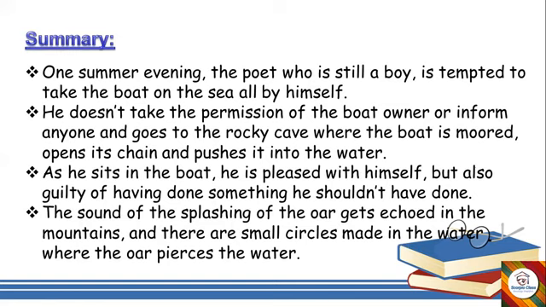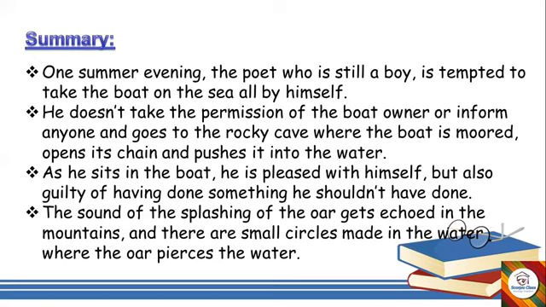So to do this act, what does the poet do? He goes to the seashore and without taking the permission of the boat owner or informing anyone else, he goes to the rocky cave where the boat is moored. Moored means tied up with a rope so that the boat does not move away with the movement of the waves. So they tie the boat with the rope or the chain. He goes to that place, opens its chain and pushes the boat into the water.